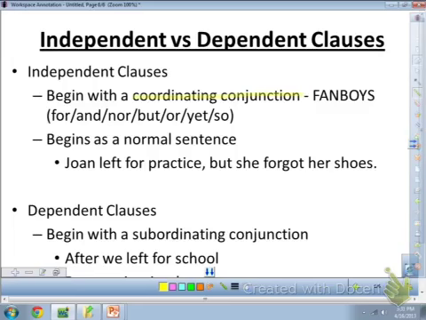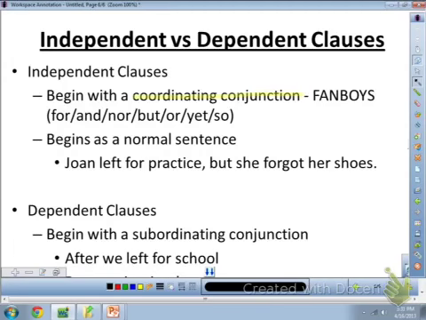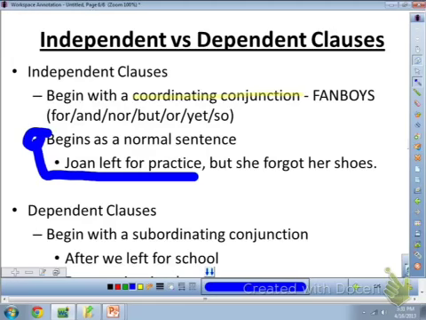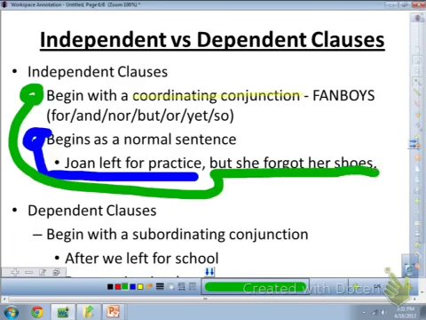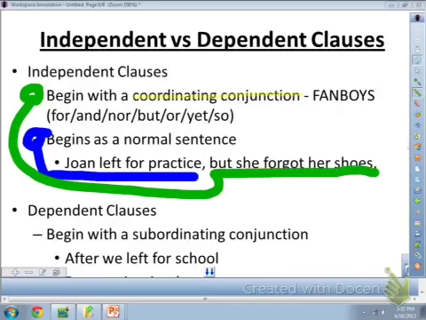Independent clauses are also your normal sentences. So, when dealing with independent clauses, the sentence below has two. Joan left for practice is a normal sentence, but she forgot her shoes is a sentence that begins with a coordinating conjunction. Together, this makes a compound sentence. We'll get there in a minute. But what you need to know right now is that Joan left for practice and but she forgot her shoes are both considered independent clauses.